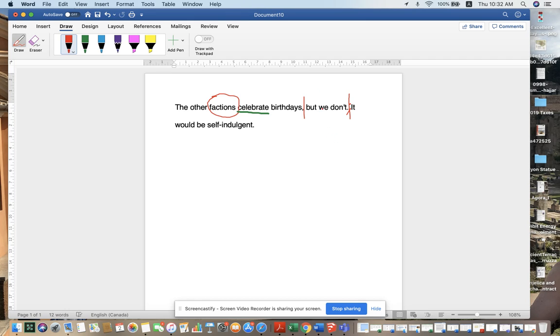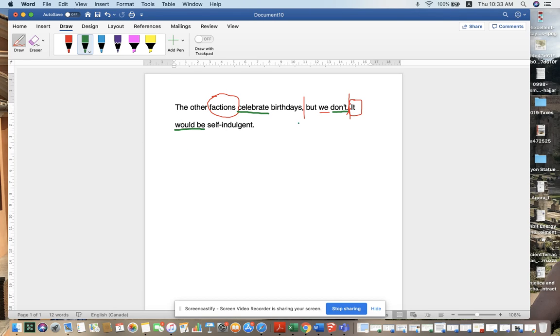Next sentence, subject. This is our conjunction, but, and we. There's our subject, and don't. But in this case, don't what? Don't celebrate. Perfect. Predicate. And another subject, it. And predicate, would be. So now that you have those 3 sentences with the subject predicate, you can actually find out what they're all about. Number 1, the first idea, factions celebrate. We don't. It would be.